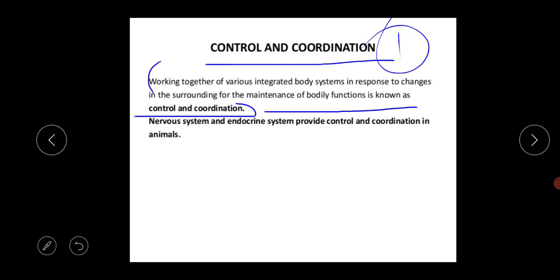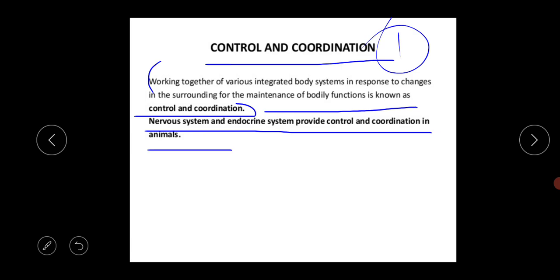And this control and coordination is performed by the nervous system and the endocrine system. So there are two systems which provide control and coordination in animals and in the plant's body also.